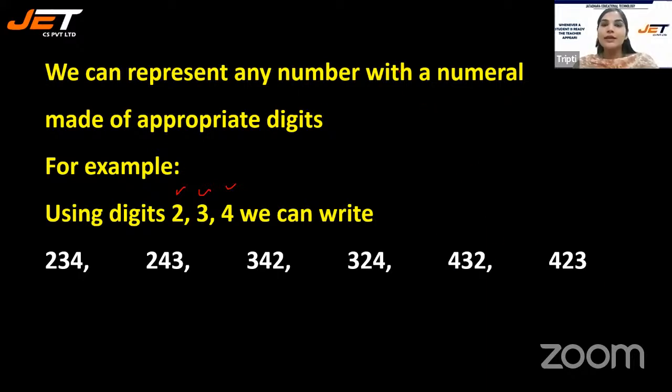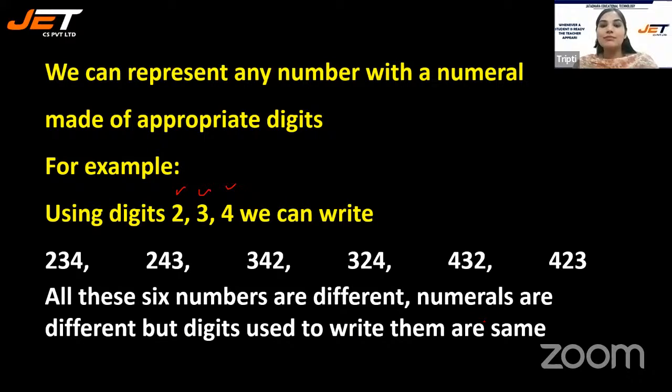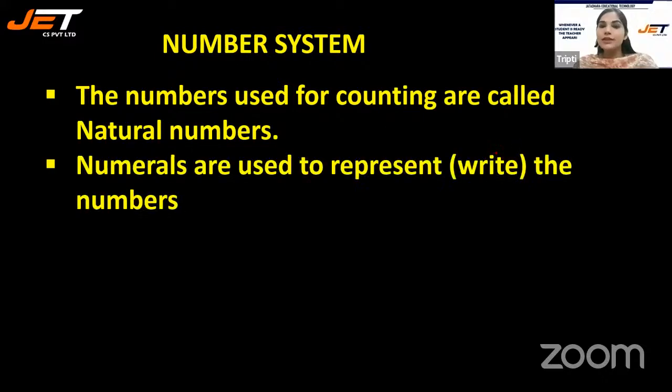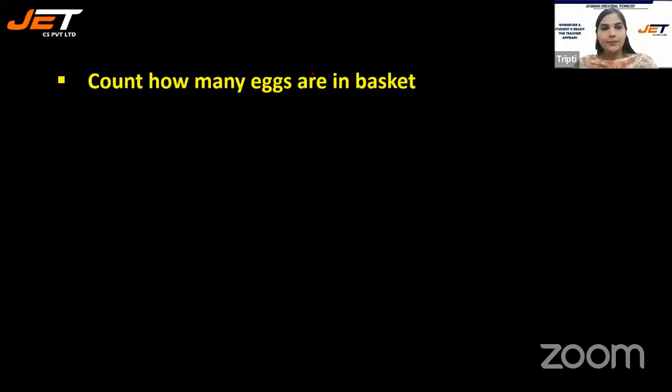So using different orders, we can make different numbers with the same digits. All these 6 numbers are different. Numerals are different, but the digits used to write them are the same. The digits we have used are 2, 3, and 4 only. Now, the numbers that are used for counting are called natural numbers. Numerals are used to represent or write the numbers, and natural numbers start from 1 and so on.